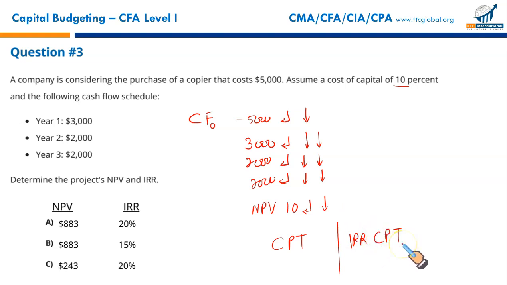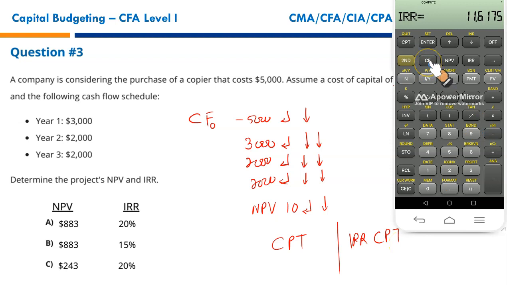So let us do it. First, you need to clear the table first, CF second, that's clear work. Now the system is back to 0. You need to press CF, this is already pressed. You need to write 5,000. Since it's an initial outflow, you need to press the negative sign. Press the enter key, press the down arrow key. Now this is entered. You're in the next line now.